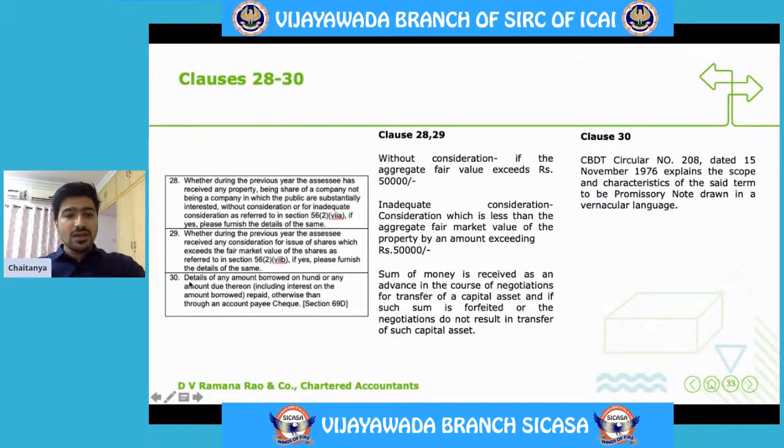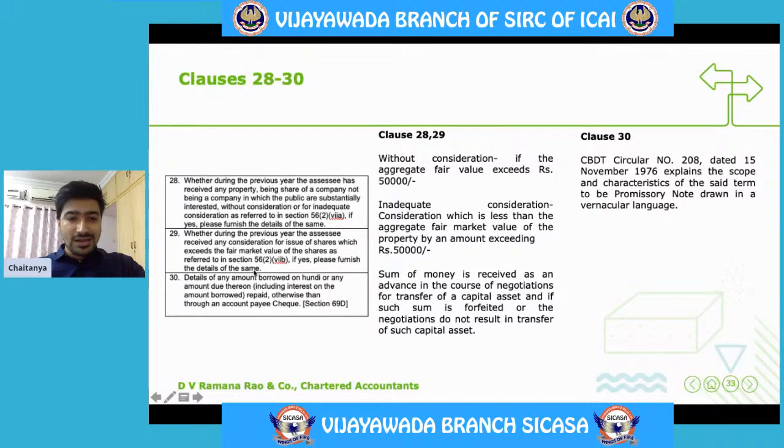Clause 30. Details of any amounts borrowed on hundi or any amount due thereon. What does this hundi borrowing mean? Nowhere in the Act hundi borrowings are defined, but CBDT Circular number 28 explains the scope and characteristics of said term to be promissory note drawn in a vernacular language.